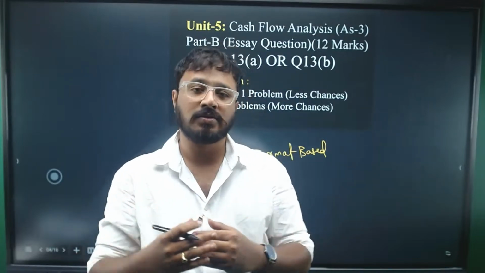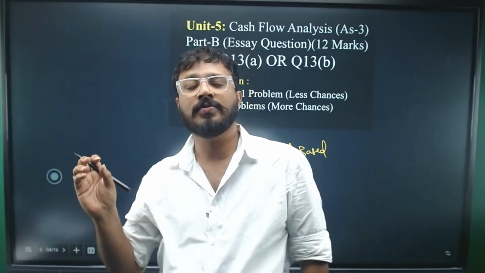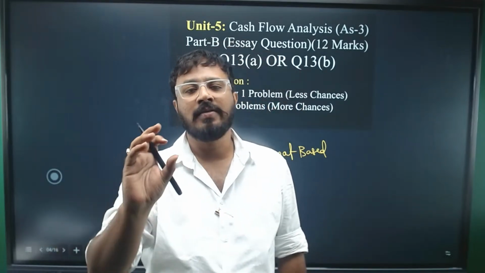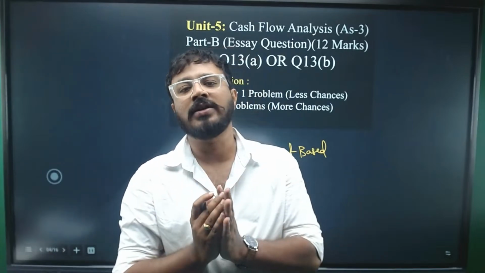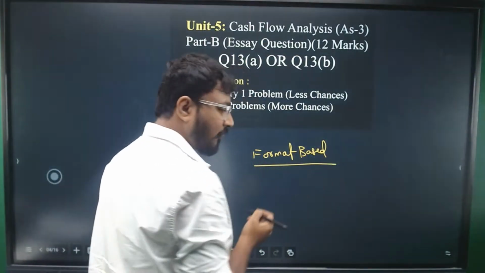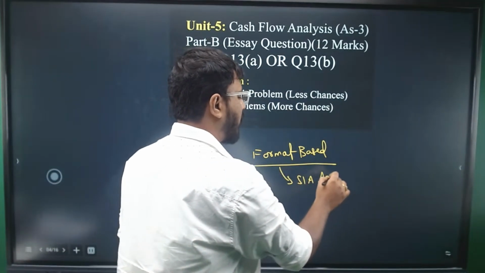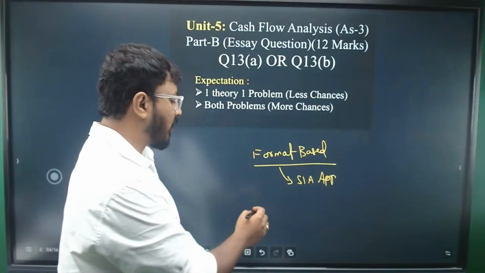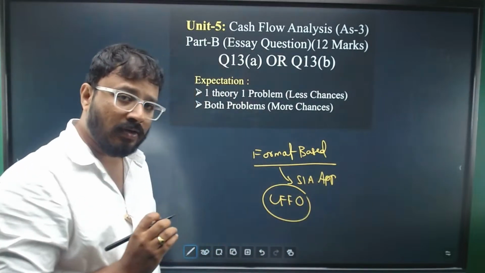The questions will come as you expect. You might have already solved 2 to 3 problems of previous year questions. In the same format, in the same way, you will see the questions here, with a few adjustments and changes here and there. So focus on the format. The format has been given on the CR app, and students mainly struggle with the calculation of cash flow from operating activities.